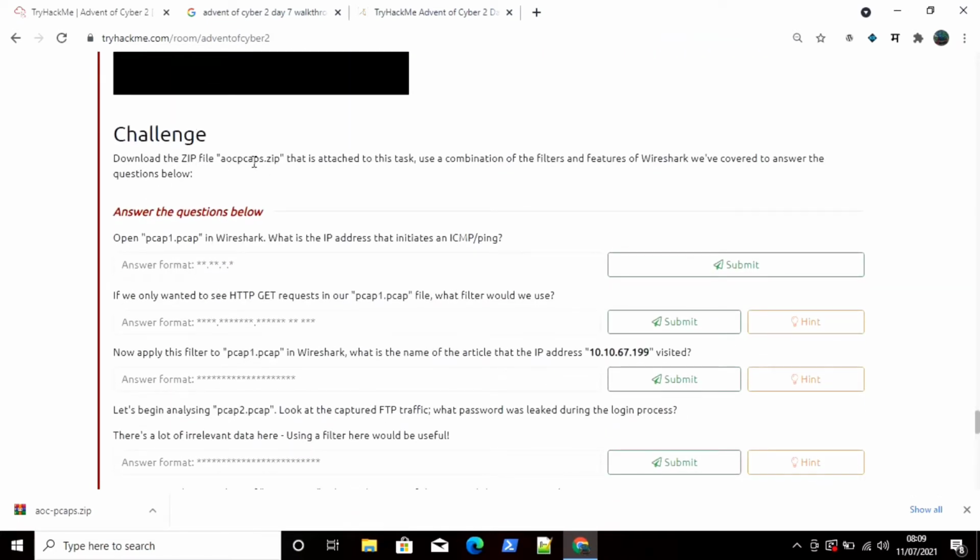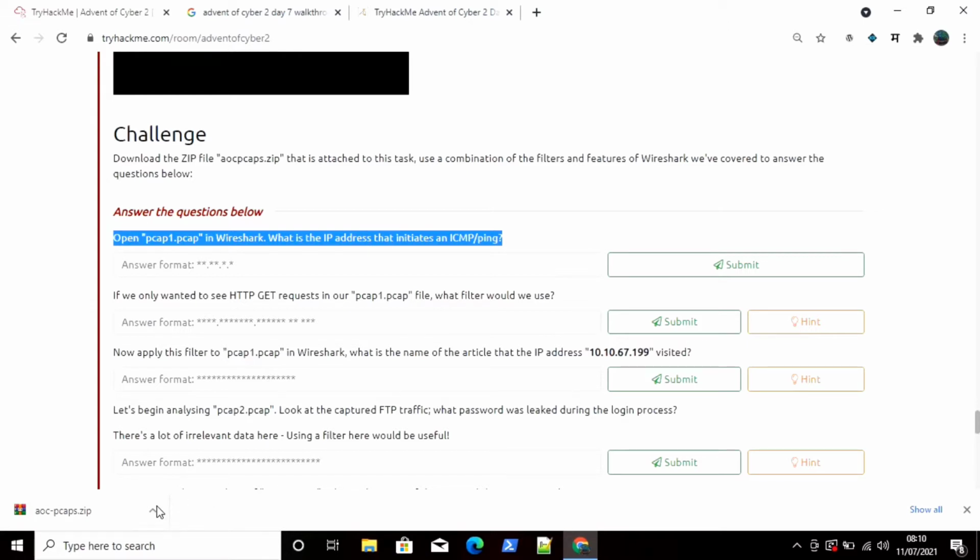So the challenge is to download the zip file that is attached to this task and use a combination of the filters and features of Wireshark we have covered to answer the questions below. The first question is, open the pcap1.pcap file in Wireshark. What is the IP address that initiates the ICMP ping request? So we have to check which IP is initiating the ping request to our system. For that we have already downloaded the task file.